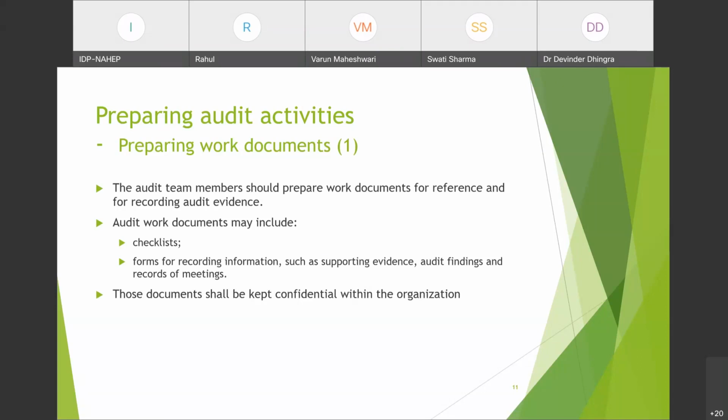Audit work documents may include audit checklist, of course. Audit checklist जो भी on-site audit checklist होती है उनके पास होनी चाहिए. Forms for recording information such as supporting evidence, audit findings and records of meetings. So these forms could be included in the audit report, checklist, or separate finding forms like NC forms, non-conformity forms. Those documents shall be kept confidential within the organization. Again, ये सभी documents within the organization confidential रहने चाहिए. कोई भी audit या auditor इनको बाहर जाकर open नहीं कर सकता है, discuss नहीं कर सकता है.